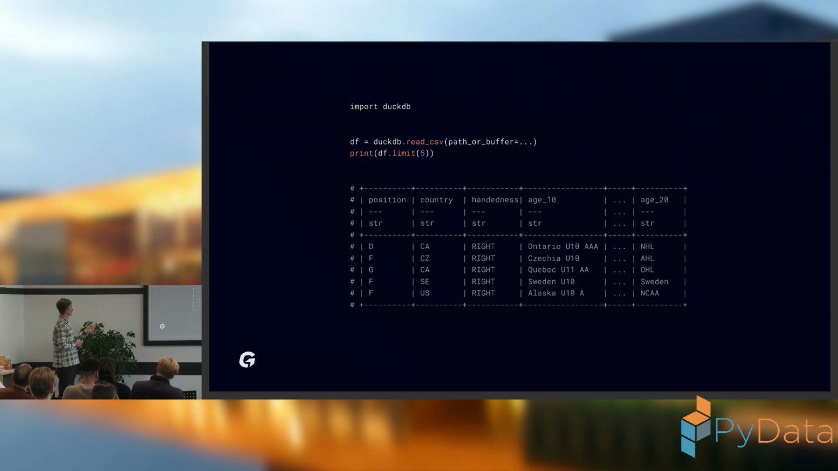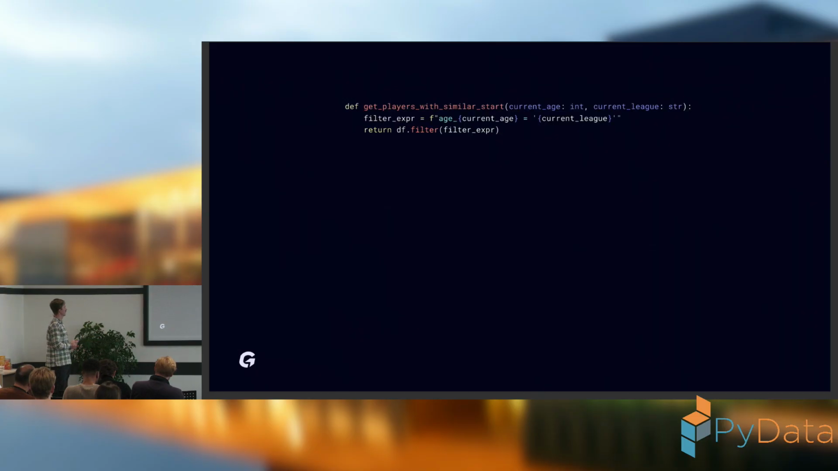So that means that, for example, the first row represents a defender from Canada who is right-handed, and when he was 10 years old, he played in the Ontario League, and when he was age 20, he played in the NHL.